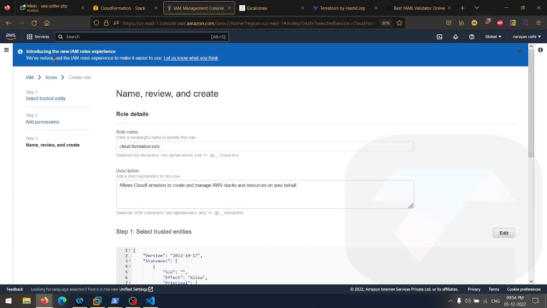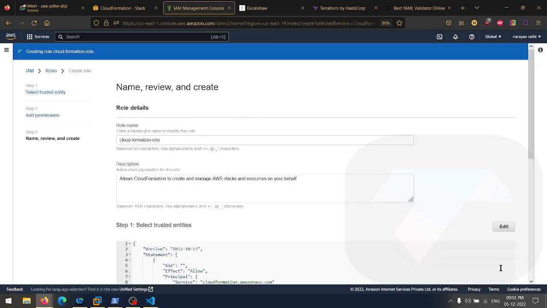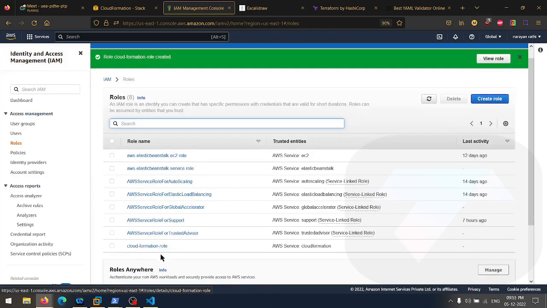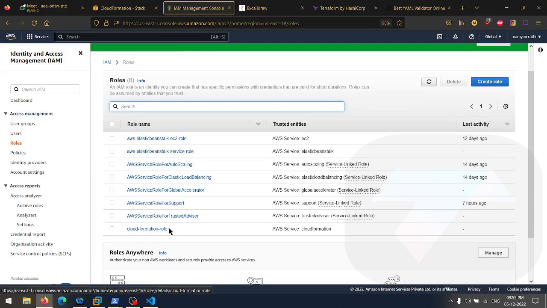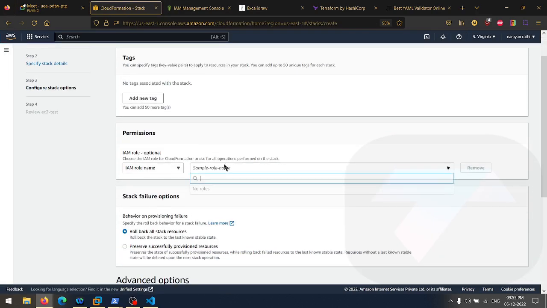As you can see, the role is being created. We have redesigned the IAM role experience, it says. Okay, now it's creating the role, creating the role for CloudFormation, and that's it. The role is created. As you can see, CloudFormation role is written here. Go back here, search for the role. If it is present here, click on ARN, again click on this IAM role.